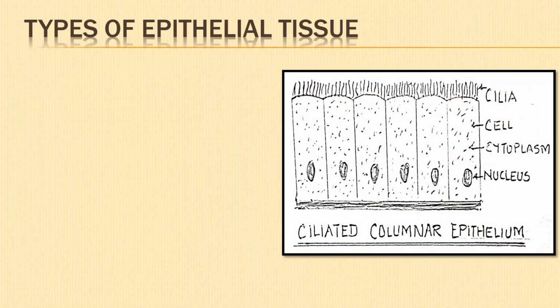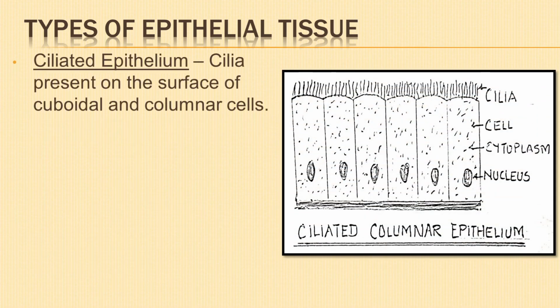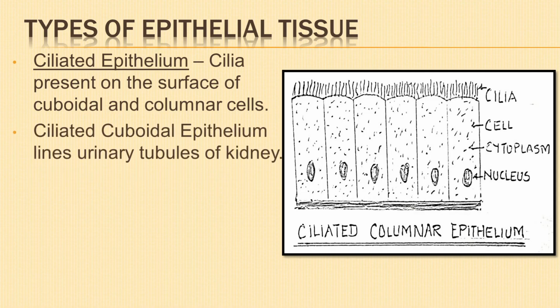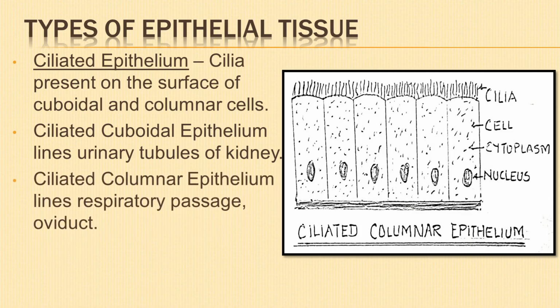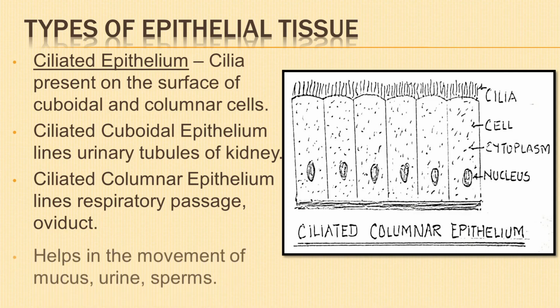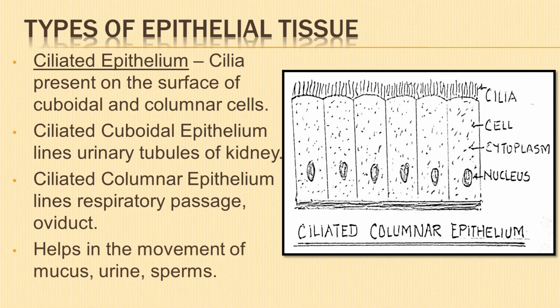In ciliated epithelium, cilia are present on the free surface of cuboidal as well as columnar cells. Ciliated cuboidal epithelium lines the urinary tubules of kidney, while ciliated columnar epithelium lines the respiratory passage, oviduct, etc. It helps in the movement of mucus, urine, sperms, etc.